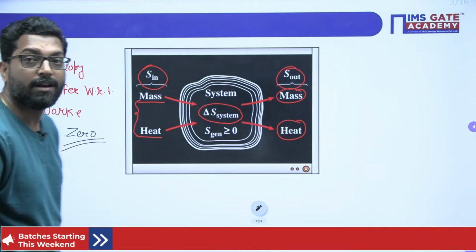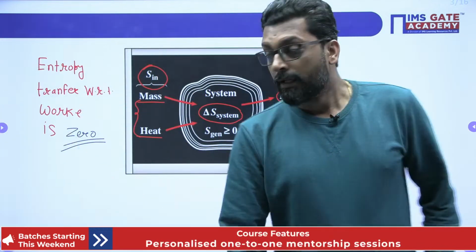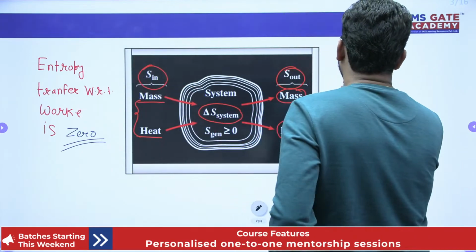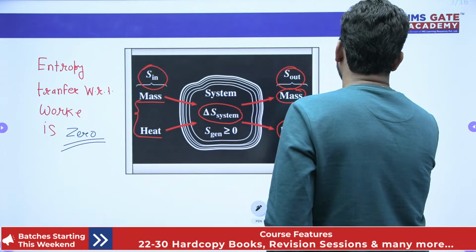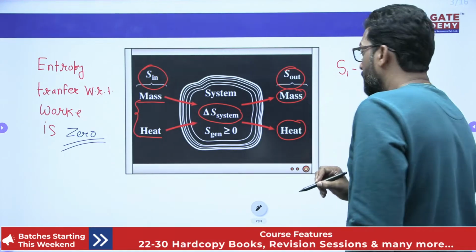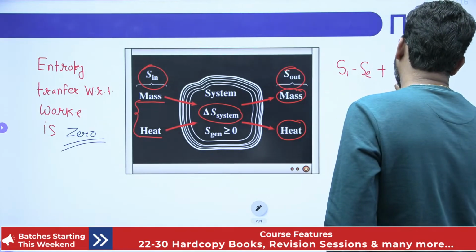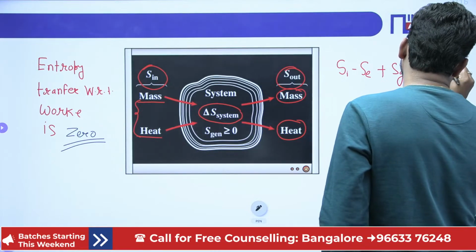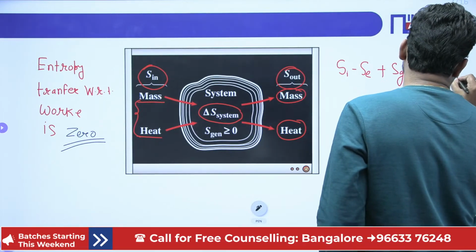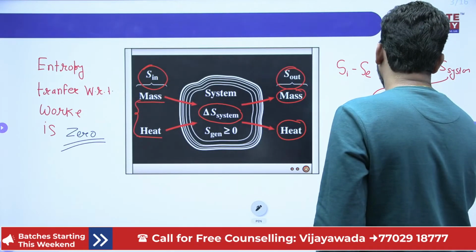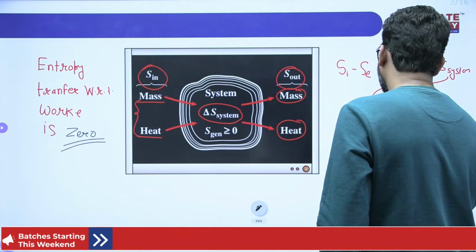So entropy into the system minus entropy exit from the system, plus the generation, equals the total entropy change of the system. Mind it, if the system is isolated,